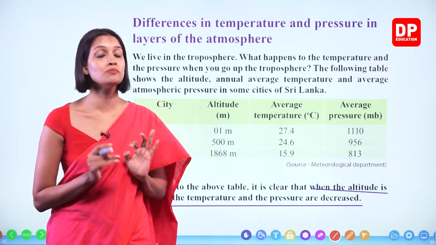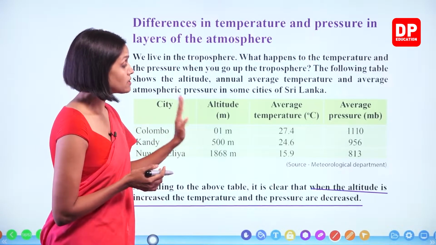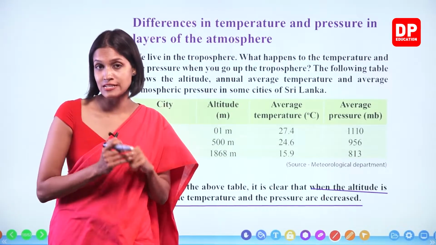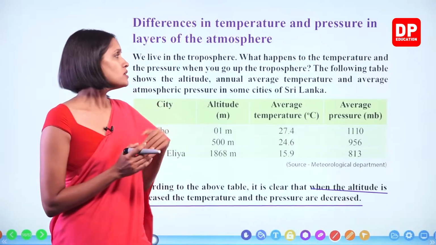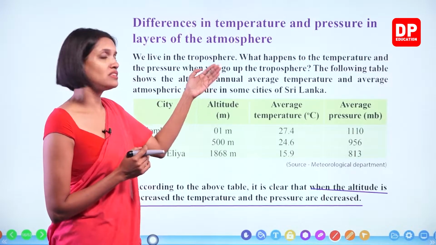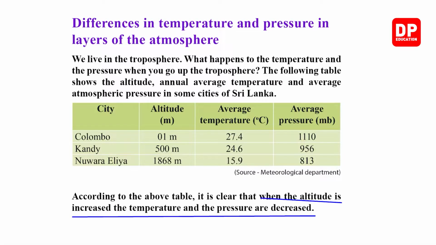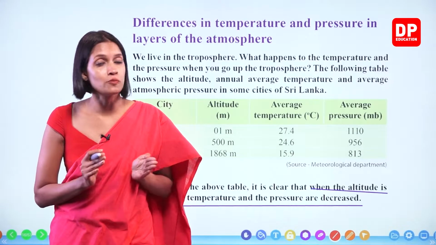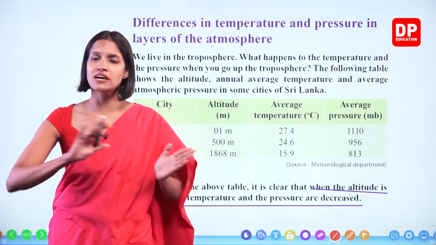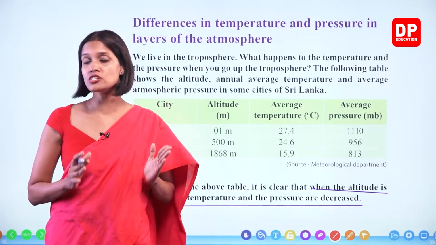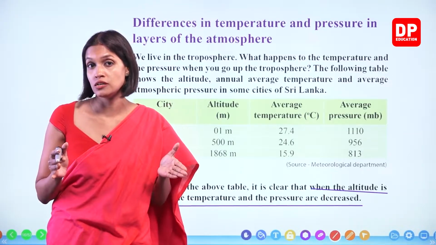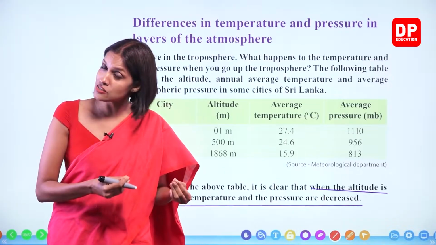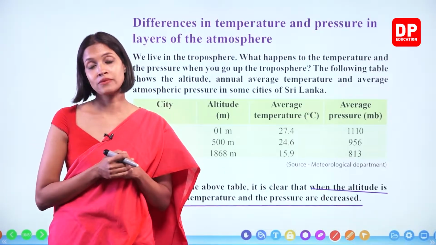This is very important. But remember, this is only across the troposphere, the lowest layer, right? At the same time, when you consider the air pressure, earlier we learned that out of the entire atmosphere, 75% of the air is present in the troposphere. More air means more air particles. More air particles means more air pressure, right?